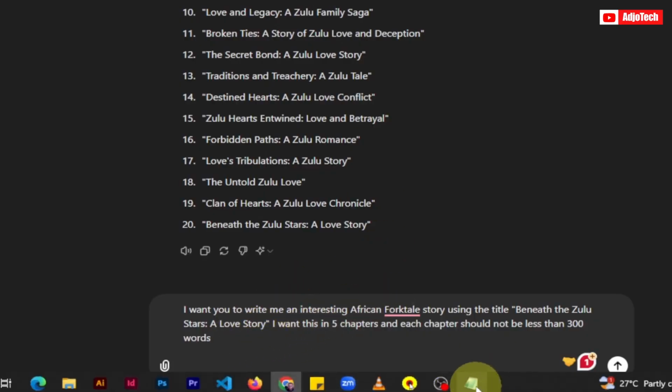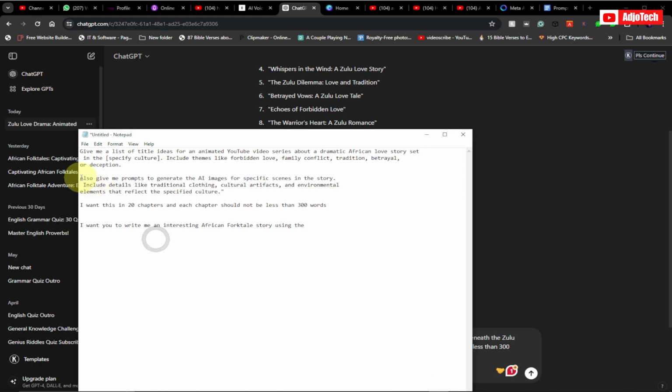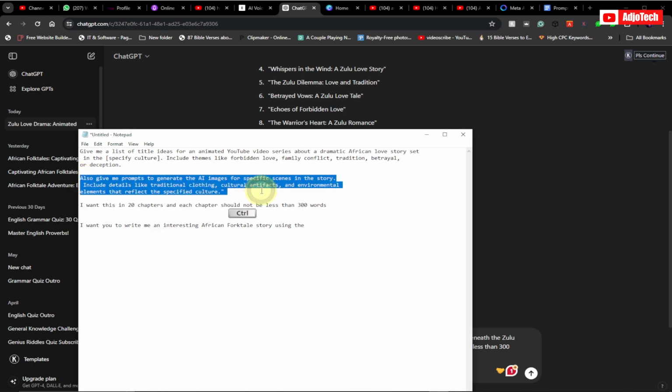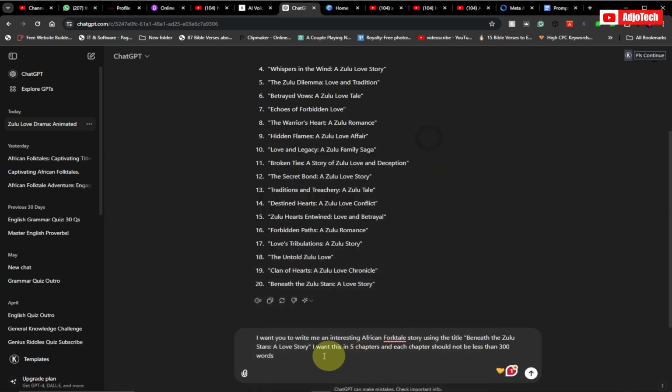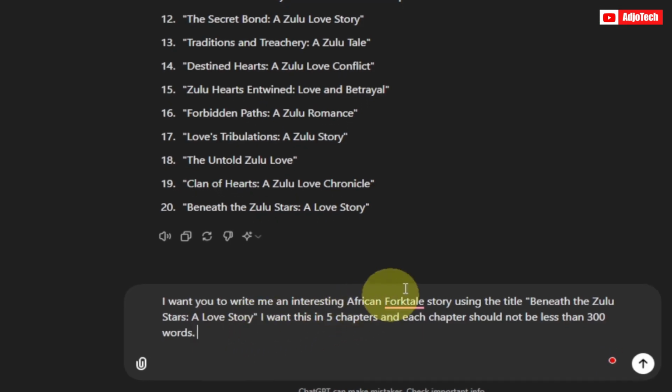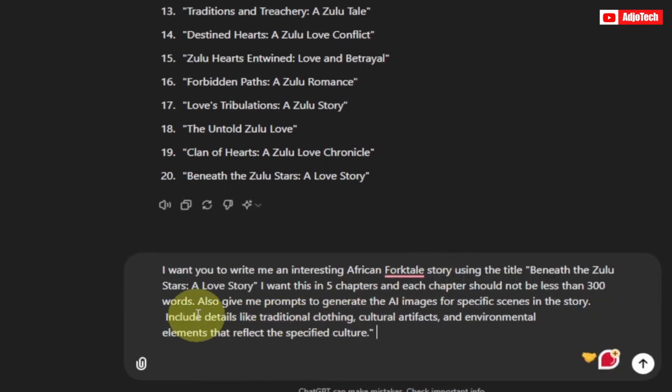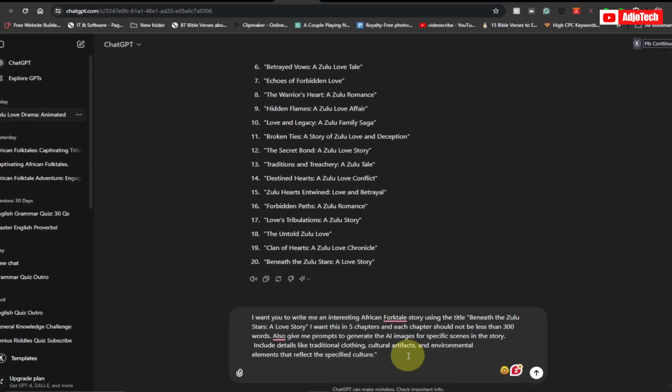So I'm going to add another command here. I'm also going to say that you should give me a prompt that will help me generate AI images. So I'm going to paste this last part. I'll say also give me a prompt to generate AI images for a specific scene in the story. Include details like traditional clothing, cultural artifacts, and environmental elements that reflect the specific culture. So you can see this is just the prompt I'm going to use. And don't worry, I'm going to show you how you can get a prompt at the end of this video. So let's go ahead and click on this.